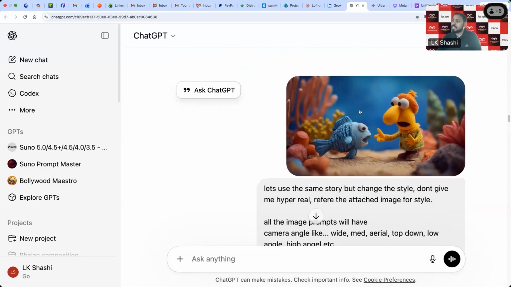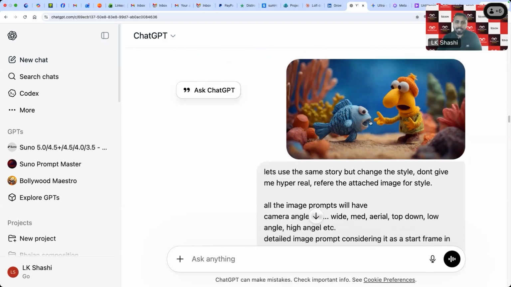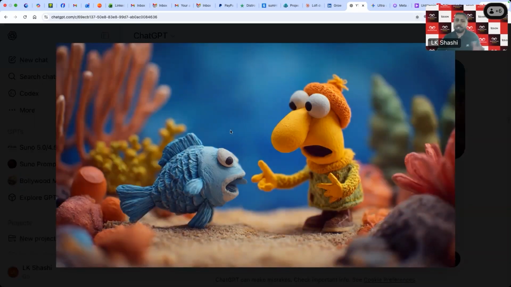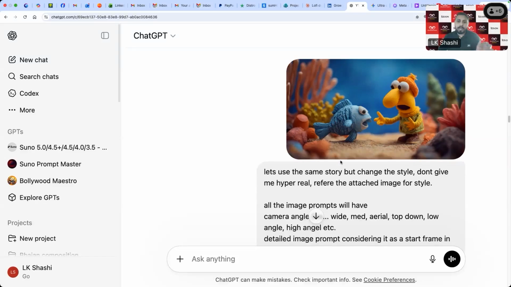Here I have just given a reference image of ChatGPT that I need the character or the scene to be designed in an animated form like this, not as a real character, because it is creating the AI violation in my prompts. And that we cannot do because that will further impact you in copyright or further stuff. So whenever you are creating, either use your own face, give your consent. Otherwise, use the animated one or content which is not copyrighted or cannot be copyrighted. So this is a very fine thing that you have to be careful about.